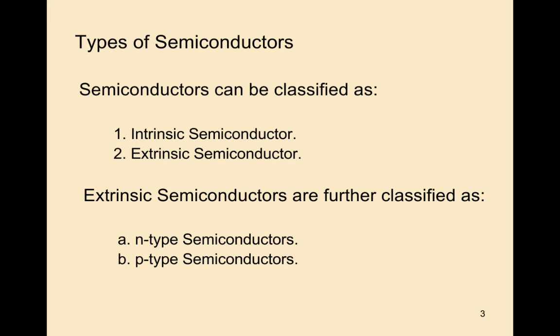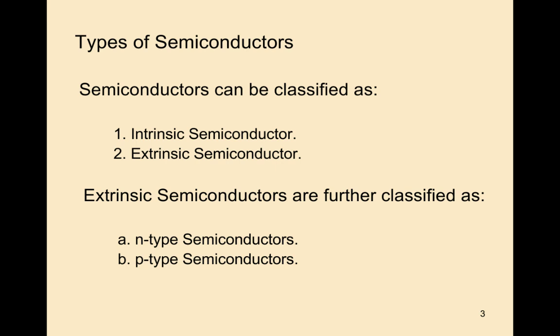Here intrinsic means the pure form of semiconductor, and extrinsic means the impure form. That means we are adding some extra impurities to the pure semiconductor, so a new form of semiconductor is created. That form is called the extrinsic semiconductor.